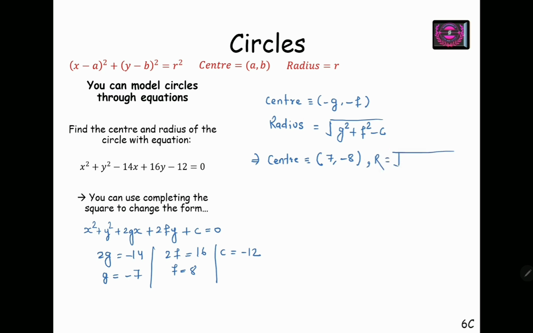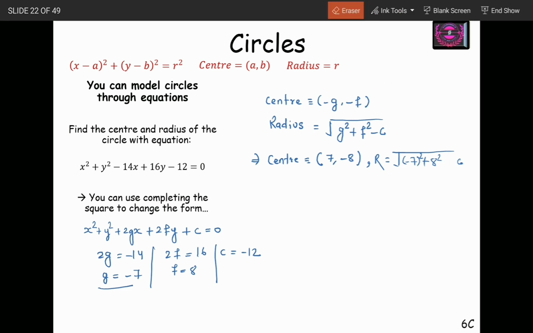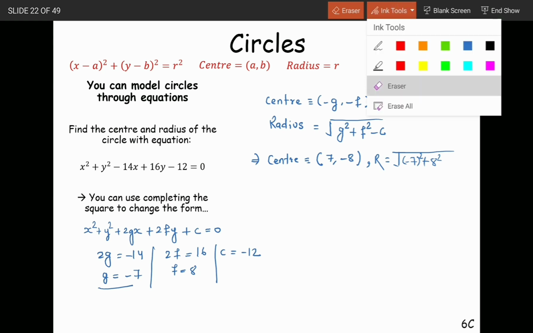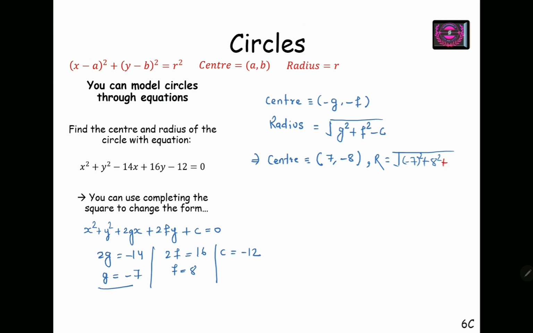The radius will be the square root of g square plus f square minus c. So g square will be minus 7 square, f square will be 8 square, minus c, where c is minus 12. So minus minus becomes plus, and it becomes plus 12.